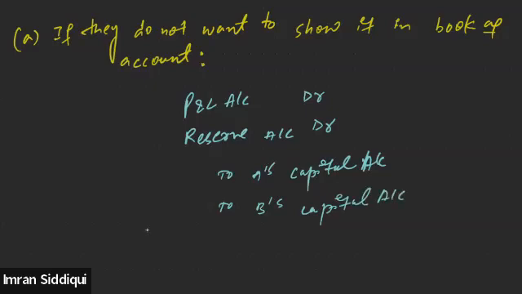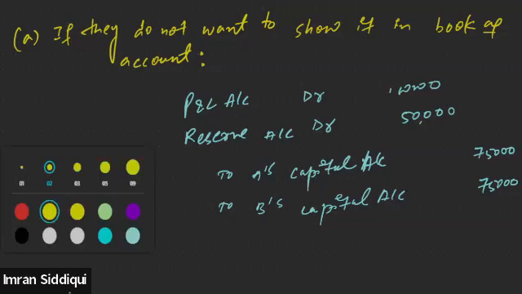All right, everyone, is this clear? So for the time being, let's suppose the existing profit sharing ratio is 1:1. That means if profit and loss is 1 lakh and reserve is 50,000, the sum total will be 1,50,000. So the entire value will be divided among the partners equally. That means 75,000 will be taken over by A and 75,000 will be taken over by B. This is how we will do the treatment if they want to distribute the existing accumulated profit and reserve among themselves. Tell me, everyone, is this clear or not?